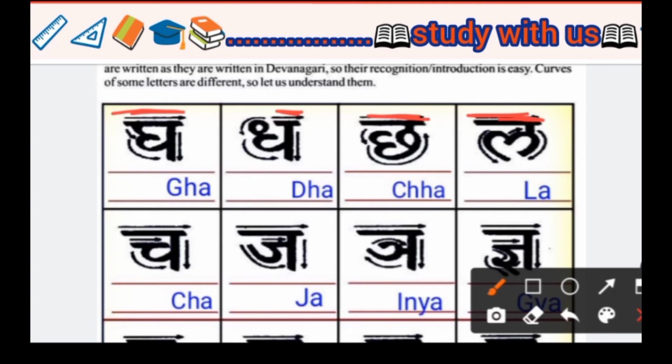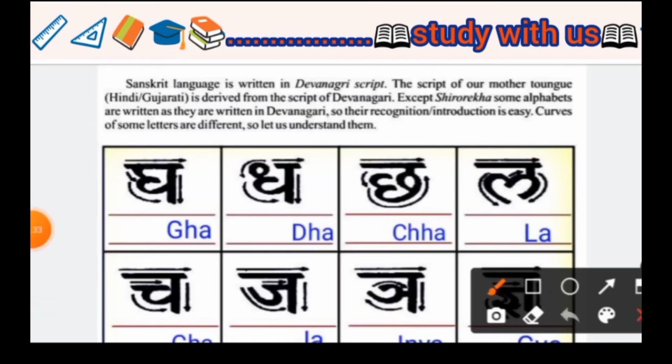The first varna is Gha. In English we write it as Gha. Next is Dha. In English we write Dha. Gha and Dha are nearly the same. The only difference is that the Shiro Rekha is half, and half of the Shiro Rekha is joined to this side. So it makes Dha, and we call it Dha. Okay.